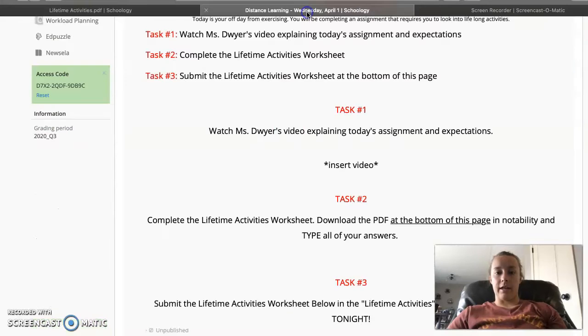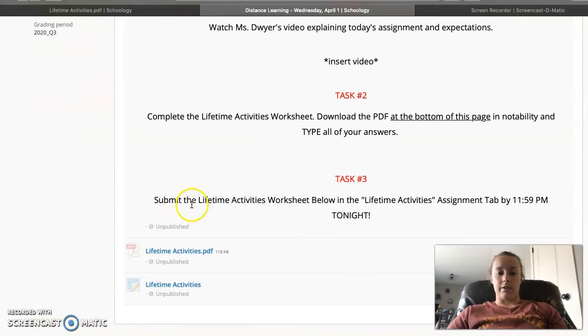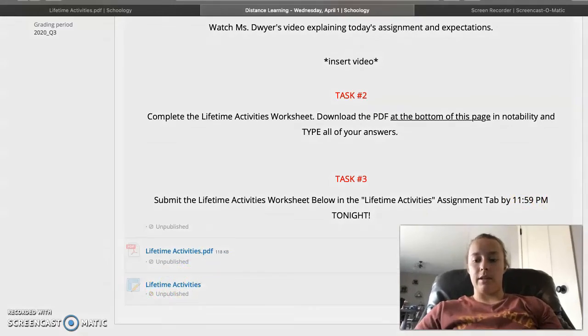After you have filled that out, you're going to go back to this page. You're going to submit the worksheet at the bottom under lifetime activities right there. That is due tonight at midnight. So make sure you're keeping up with these assignments. I don't want them to be packed on. I know you have a lot going on in your other classes, so make sure you're getting those done, and let me know if you have any questions.